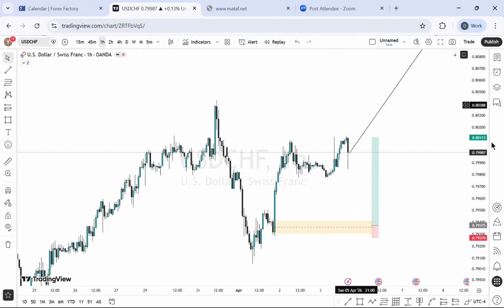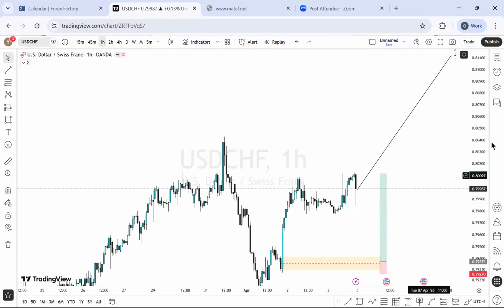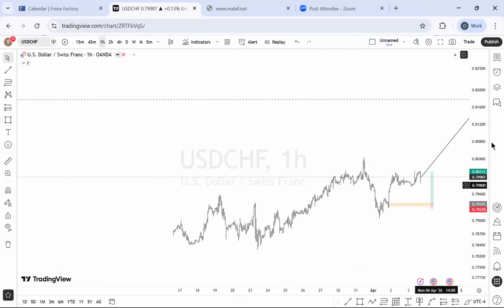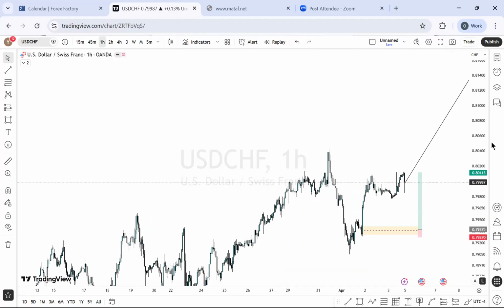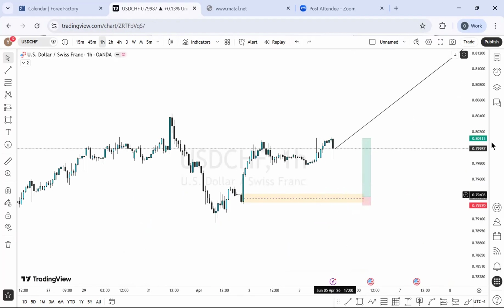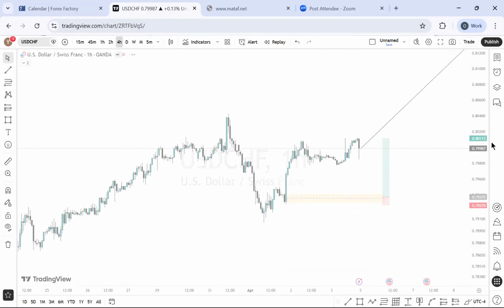And on the 4 hour time frame perspective, let's see, do we have a sell momentum at any point in time? I'm not seeing any right here. So this is what I'll be going with going forward for this week on the USDCHF.